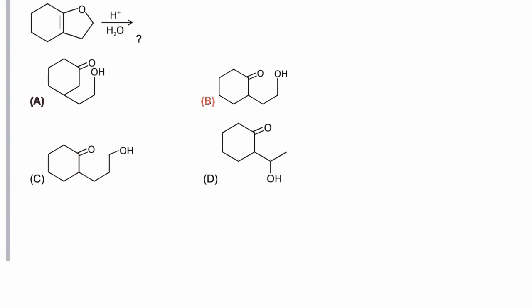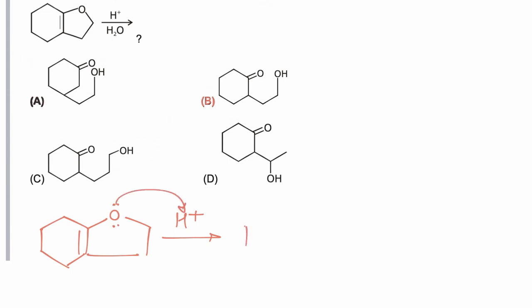In this question, a cyclic ether is treated with acidic water. Now in presence of acidic water, first oxygen gets protonated. So after protonation, an oxonium ion salt is formed, and after protonation, now OH, oxonium ion salt is formed.